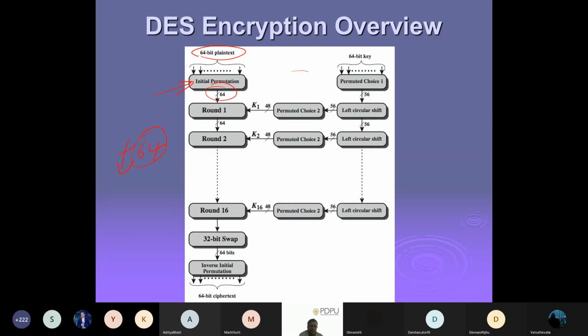That's why you can see that we actually start with a 64-bit key. But after doing certain permutations, we only take 56 bits. In the starting, your key and plain text are both 64 bit, but the key gets processed through these structures and 56 bits remain, so 8 bits are discarded. From these 56 bits, we do a certain shifting every time, and then take another permutation. Out of 56, we take 48 bits, and these 48 bits go to this point here.